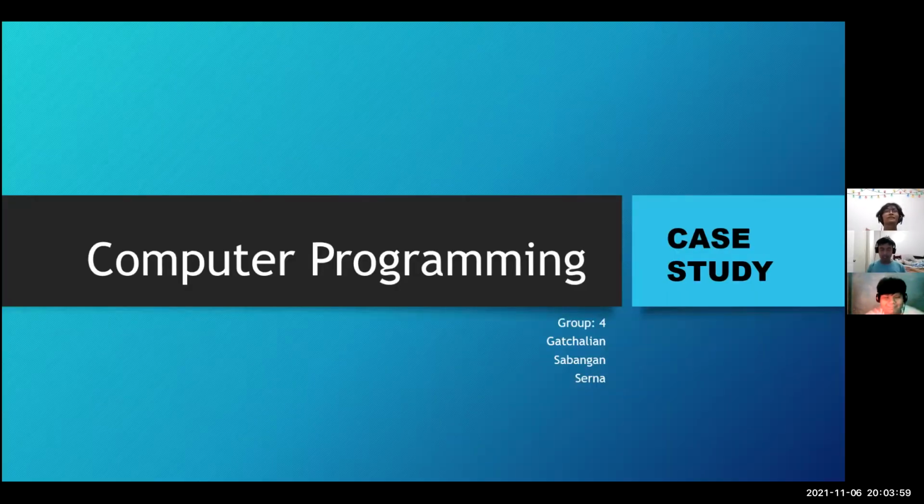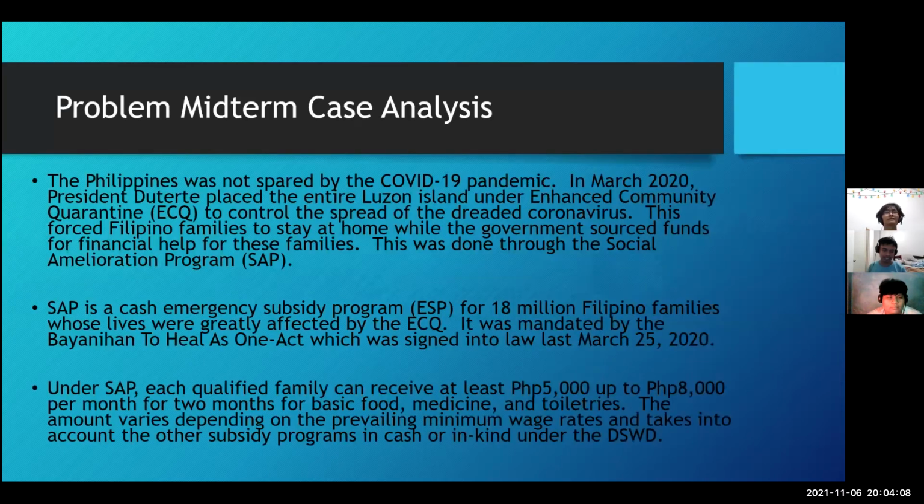Hi, today we're gonna discuss our case study with the topic SAP. Problem midterm case analysis. The Philippines was not spared by the COVID-19 pandemic in March 2020. President Duterte placed the entire Luzon Island under Enhanced Community Quarantine or ECQ to control the spread of the dreaded coronavirus. This forced Filipino families to stay at home while the government sourced funds for financial help for these families. This was done through the Social Amelioration Program or SAP.